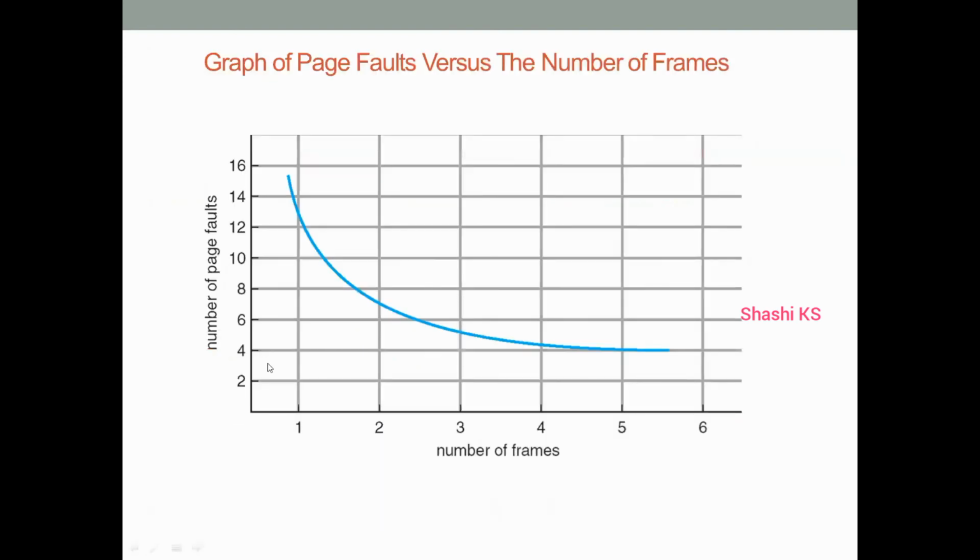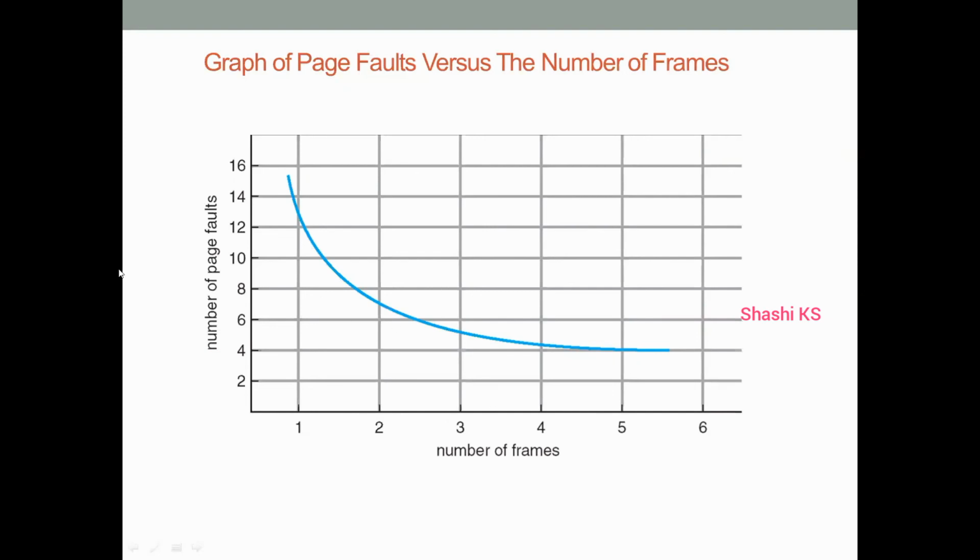So this graph shows the relationship between the number of page faults and the number of frames. Obviously, as I told you, when the number of frames is small, the number of page faults is going to be large. So it's somewhere between 14 and 16 here. When the number of frames is gradually increased, the number of page faults gradually decreases. That's because we have the space in memory to store all the required pages. So there will be no page fault. A page fault will occur when the page which we are searching for is not in the computer's memory.